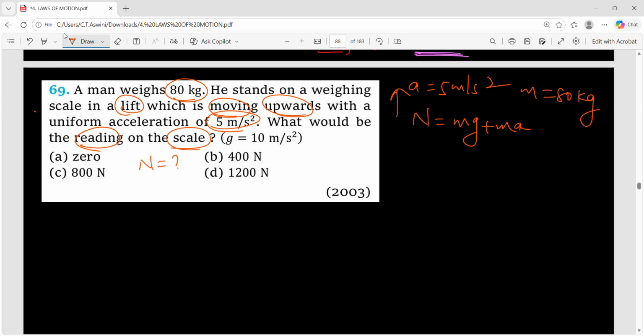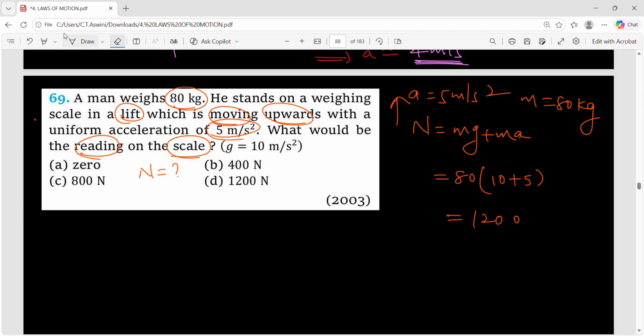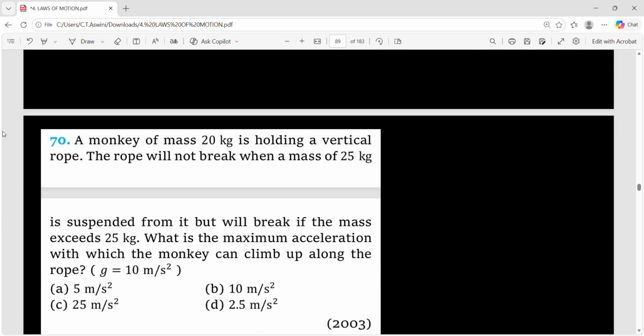So the reading on the scale is nothing but what? We have to find the normal reaction. So what is the normal reaction? mg plus ma. Take m common, 80. g is 10, a is 5. So 15 into 80. 15 eights are 120, one more 0. So how much is the answer now? 1200 newtons. Option D.